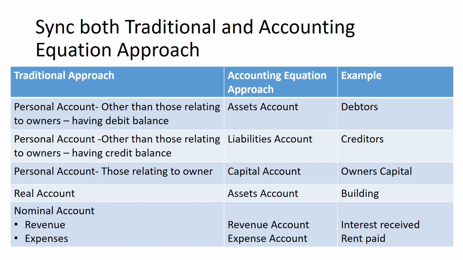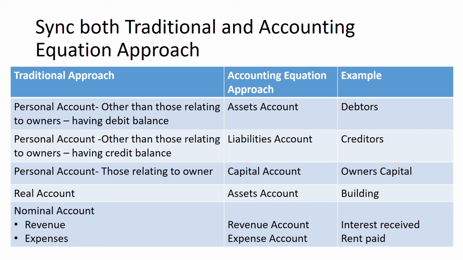Debtors can be classified as asset account under accounting equation approach but is a personal account under traditional approach. Creditors, to whom we owe the money, is a liability as per accounting equation approach but is a personal account under traditional approach. Owner's capital or equity is categorized as capital account under accounting equation approach but is a personal account under traditional approach. Asset accounts other than those relating to the owners and individuals are categorized as asset account under accounting equation approach and real account under traditional approach.